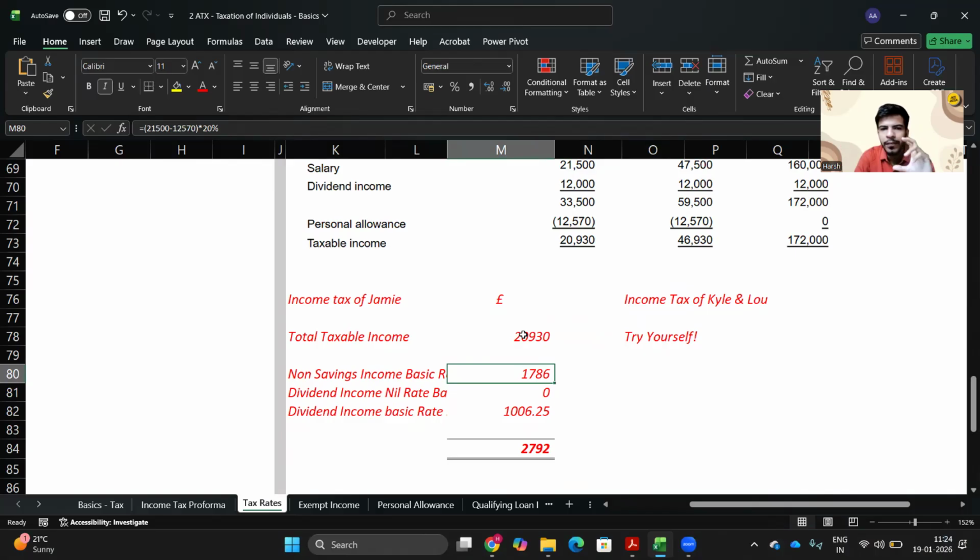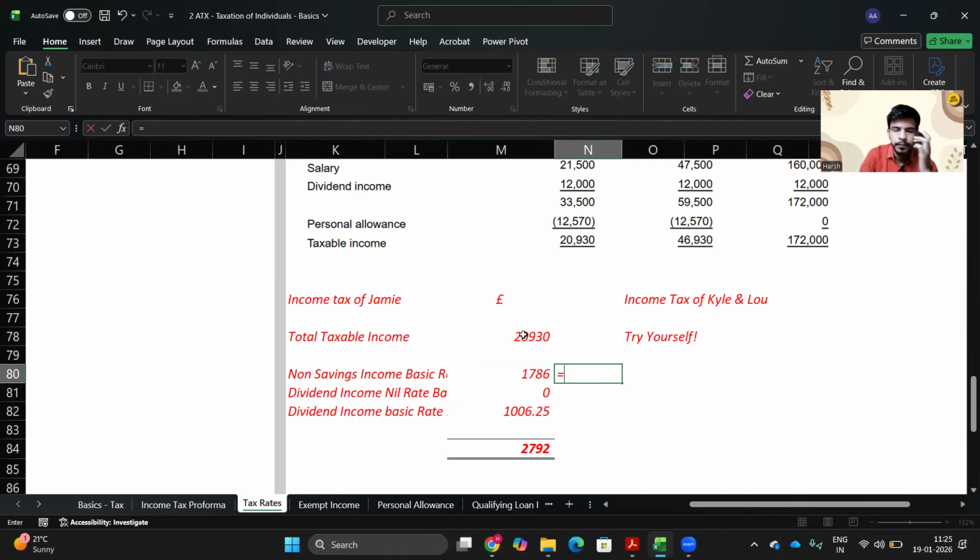Next, you get dividend income nil rate band. So 500 pound is your dividend income nil rate band. Whatever is left now, 12,000 you have as dividend income. If we take the total taxable income, it was 20,930 pound, less what you have already taxed. You have already taxed 8,930 pound.